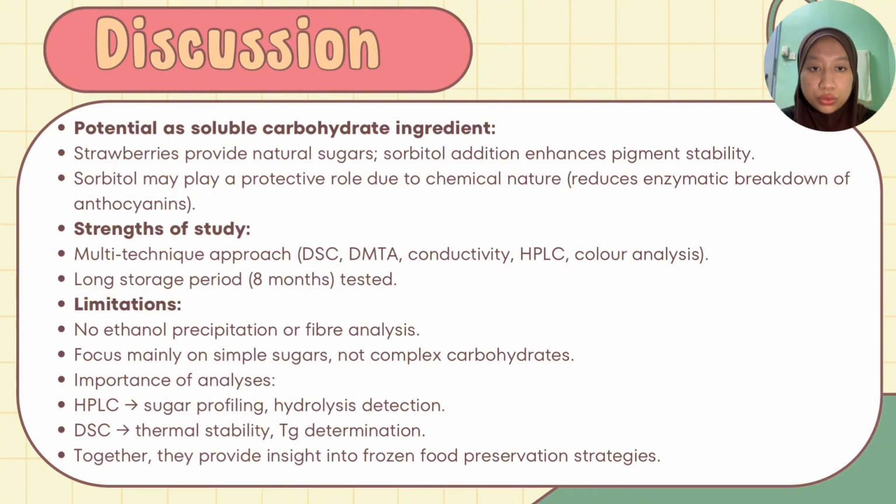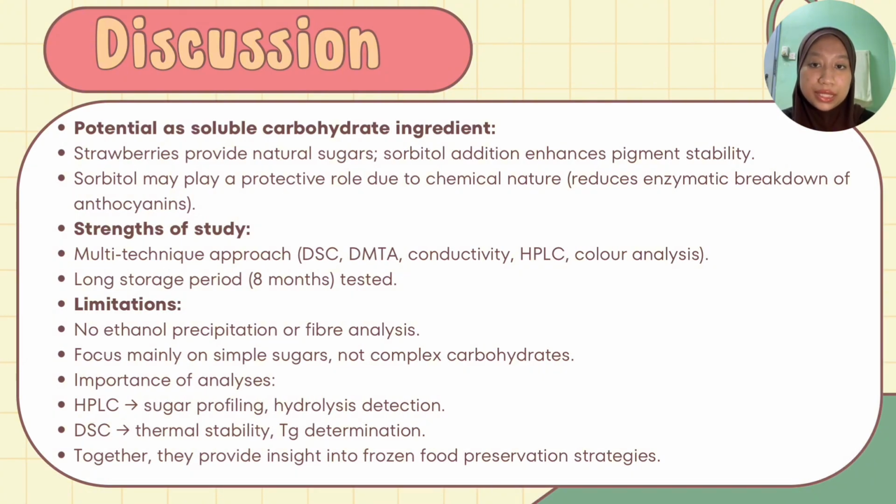There are also limitations for this article. The study did not include ethanol precipitation or analysis of the soluble fiber fraction, so it focused mainly on simple sugars. This means the potential of strawberry as a source of oligosaccharides or soluble fiber was not explored. The importance of the analytical techniques cannot be overstated.